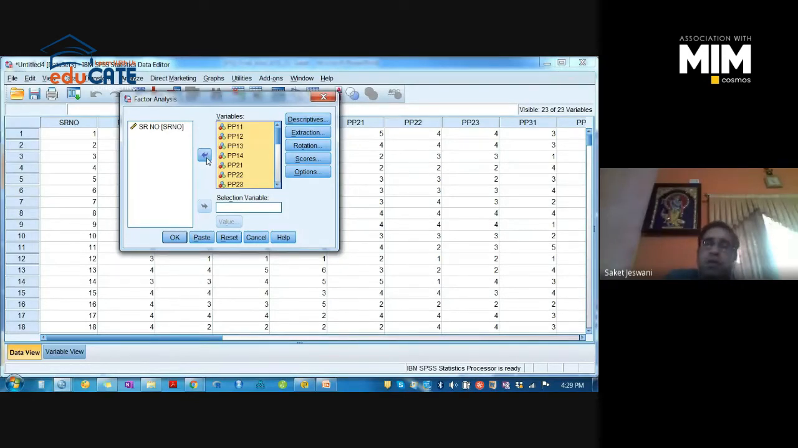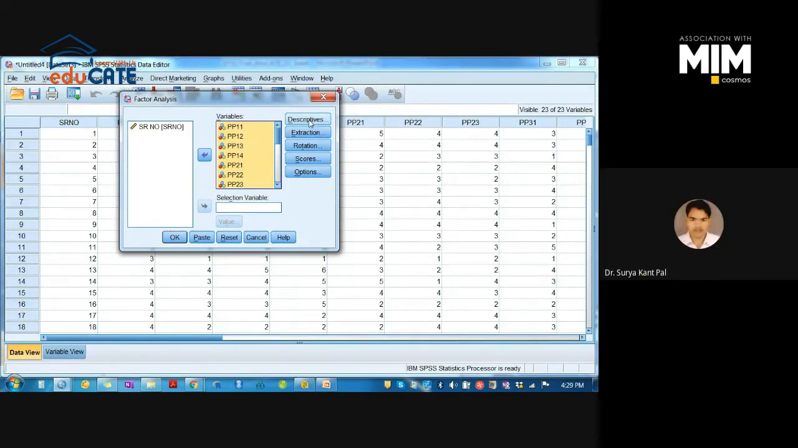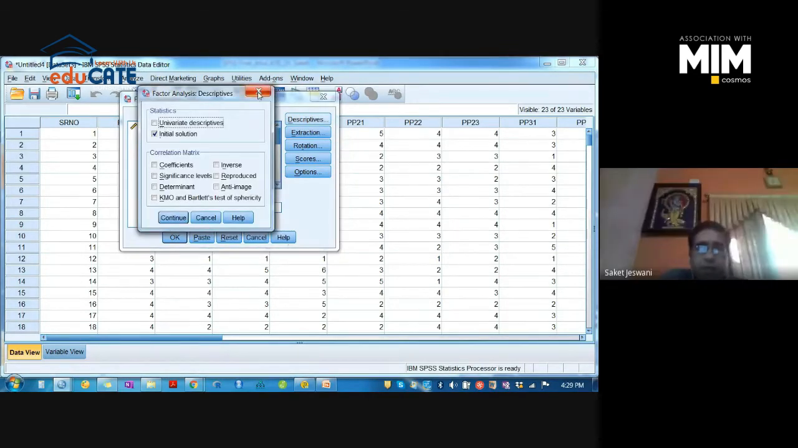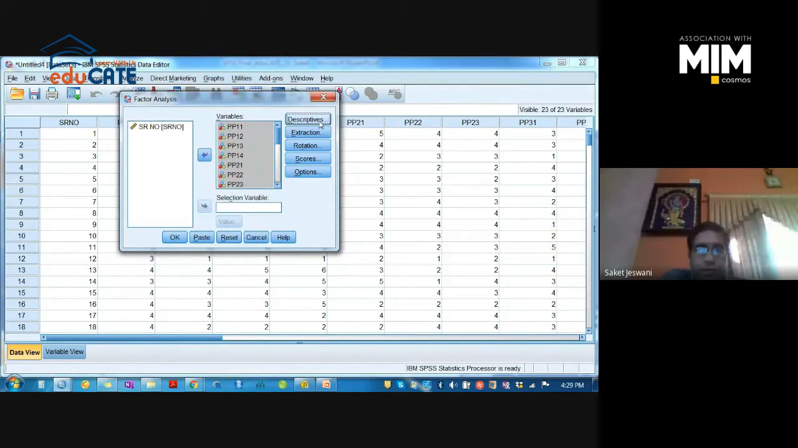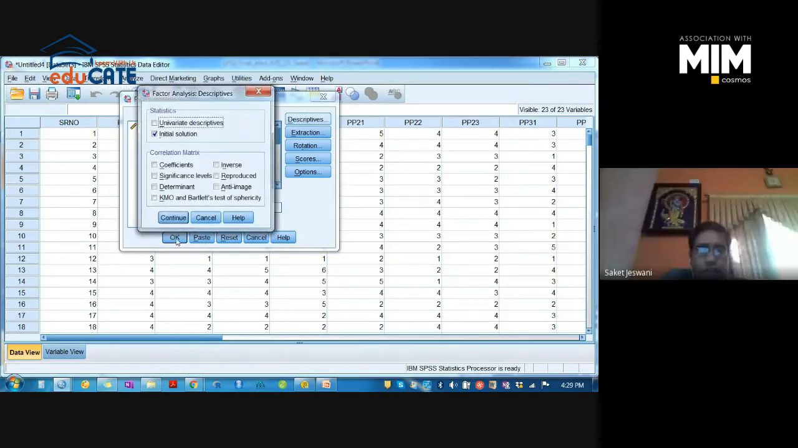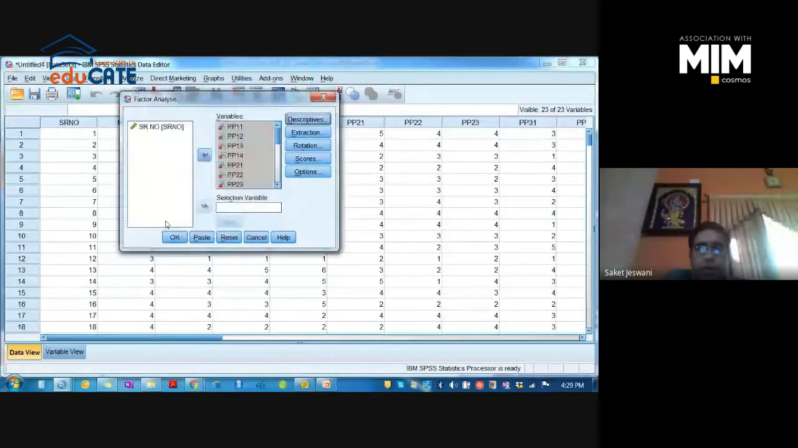Okay, you have to check various options here. Actually, please pay attention carefully. So first open the Descriptives tab. Here you have to check KMO and Bartlett's test. So click on Continue. Go to the Extraction tab.